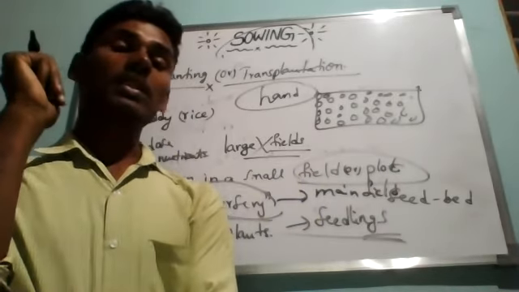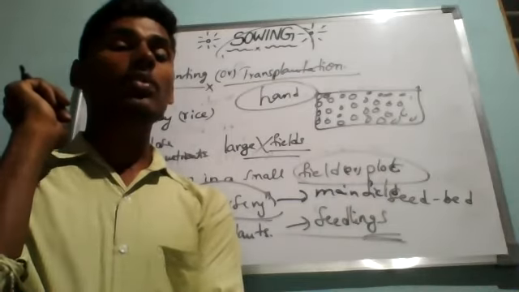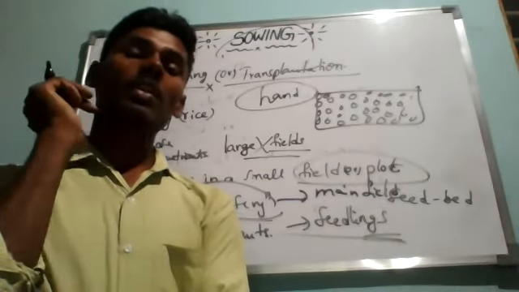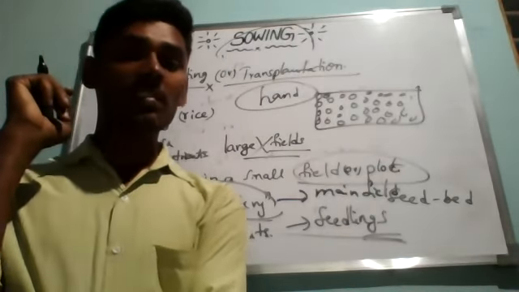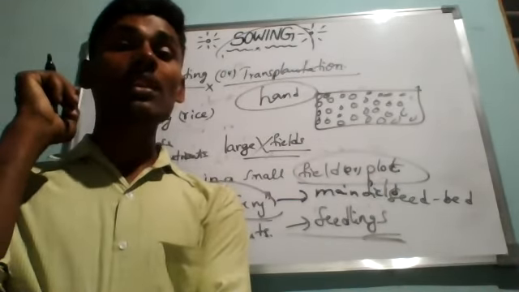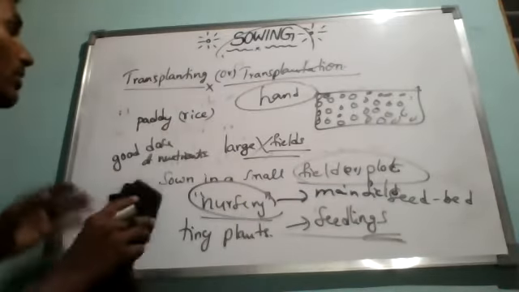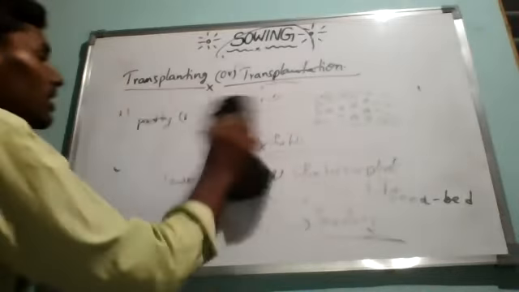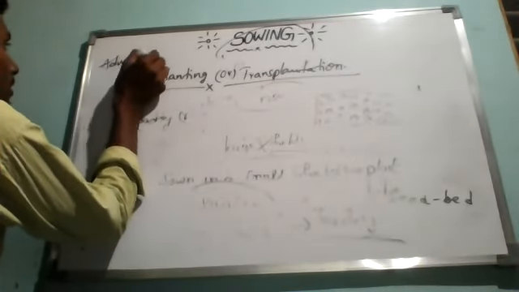So now we'll study the advantages of the transplantation process instead of direct sowing of seeds. The process of transplantation enables us to select only the better and healthy seeds. That is the first one. You just keep the same heading and modify it to the next heading: Advantages.